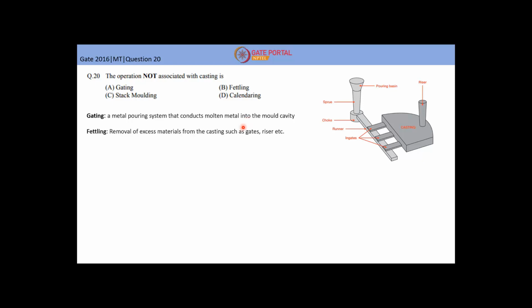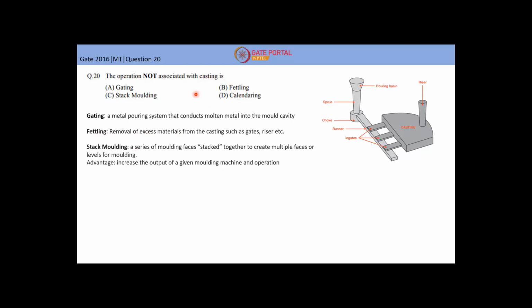Second one is fettling. After the casting is solidified completely, we need to remove these parts, and this is our final product. Hence the process of removal of excess material from the casting, such as the gate, riser, etc., is known as fettling. So fettling is also associated with casting.